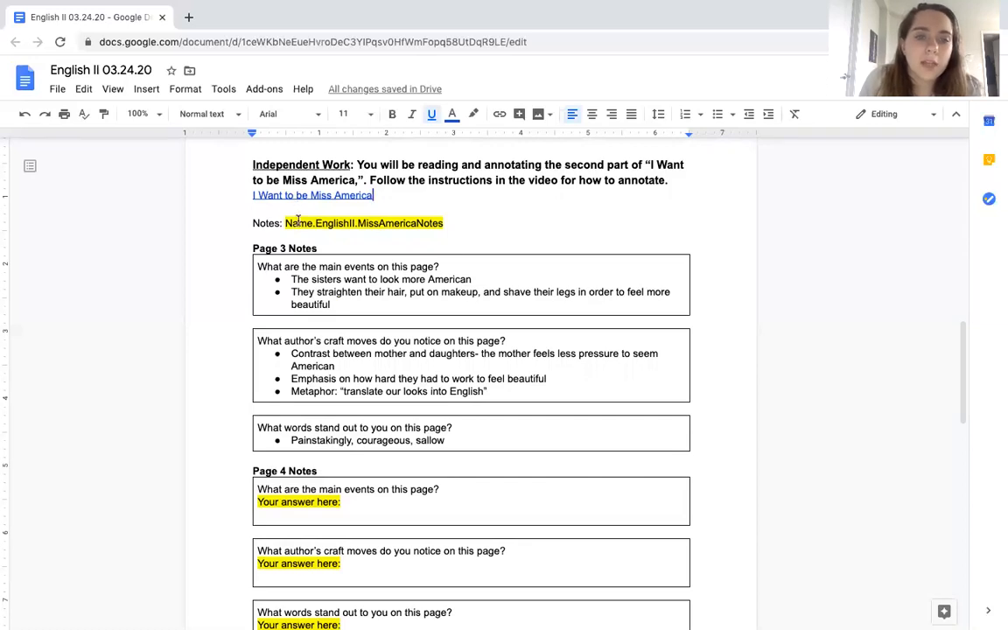Okay, so before I even click that link, I notice this is highlighted in yellow. That means I have to write. So you should go ahead and delete where it says name and write your own name. Go ahead, pause the video, go back to your document, delete name, write your own name, come back when you have that done. Glad to have you back.